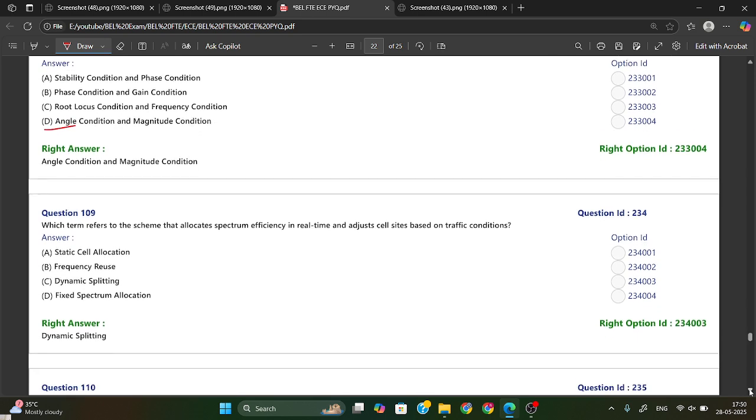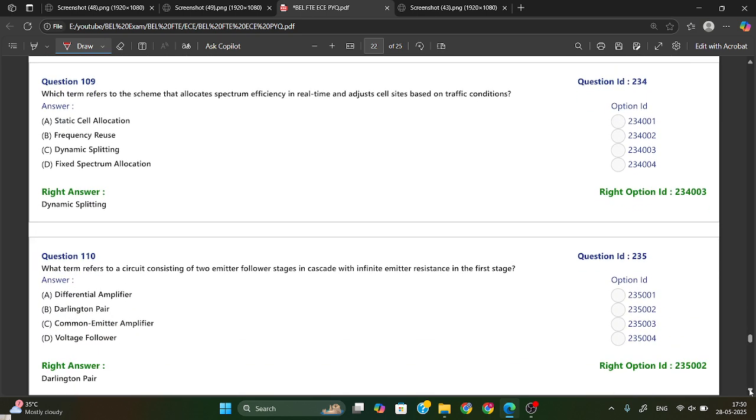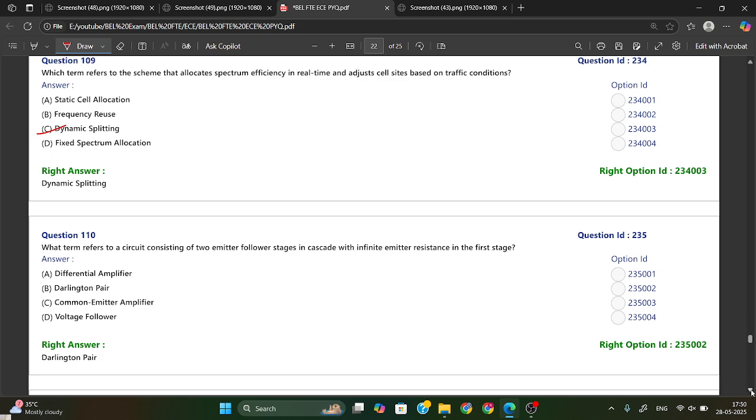Okay. Which term refers to the scheme that allocates spectrum efficiency in real time and adjusts cell size based on traffic condition? This is dynamic splitting. Option C is your right answer.